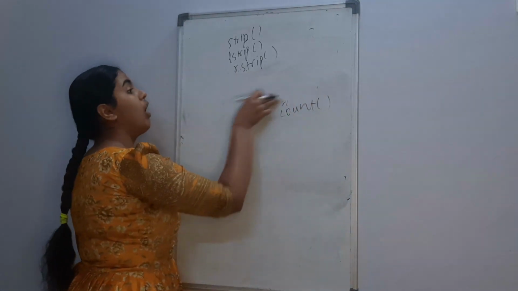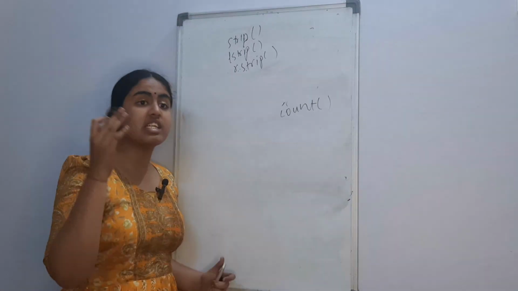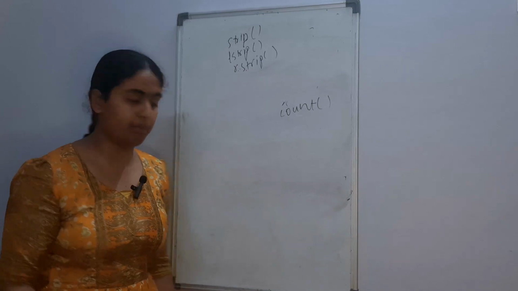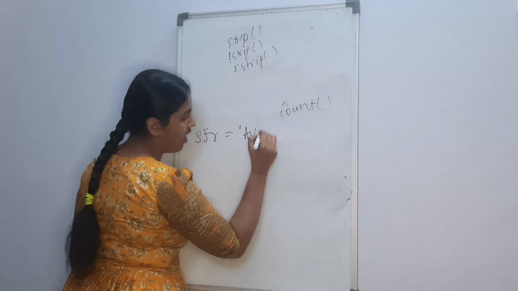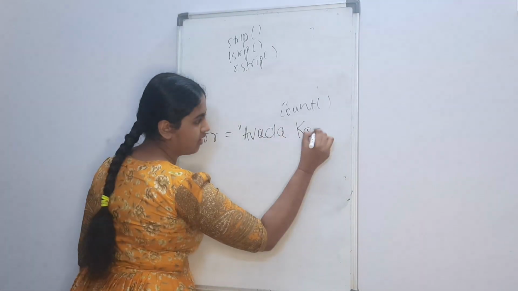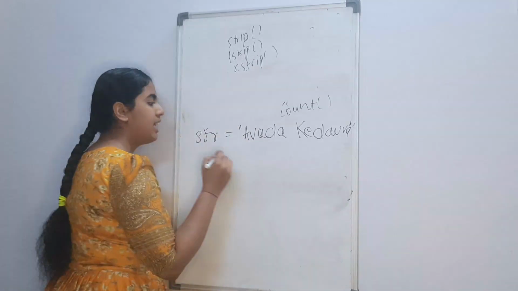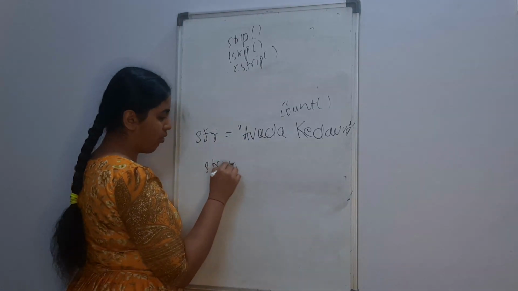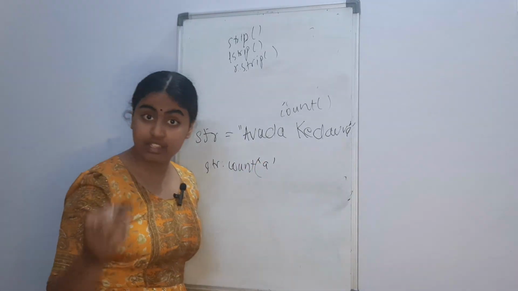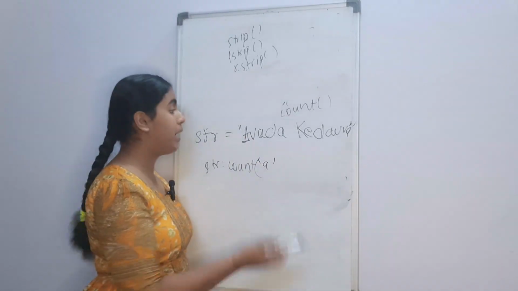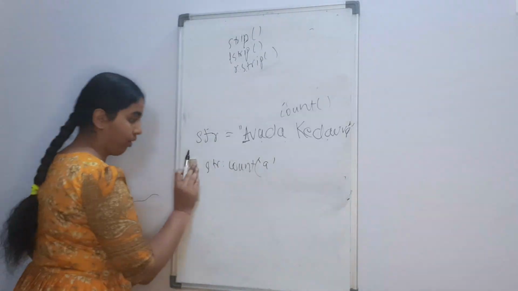Moving on, we are done with split and partition. Now we move on to count. What the count function does is check the occurrence of the substring given as argument. Now, in our same string, str equals Avada Kedavra, let's say we use str.count a. Python is case sensitive, so it won't count the capital A, but it will count 1, 2, 3, 4 a's and it will give us the output as 4.